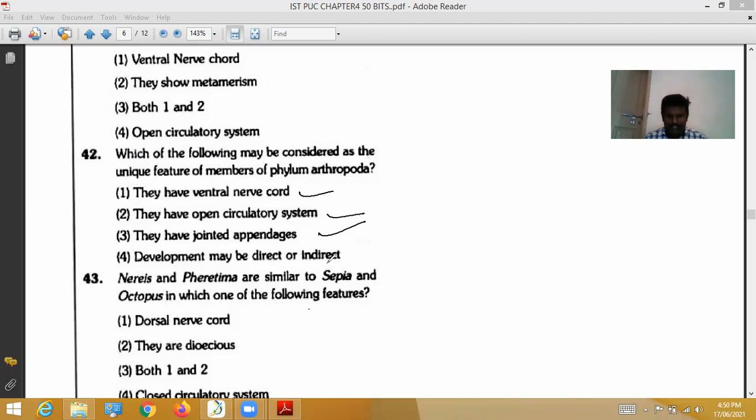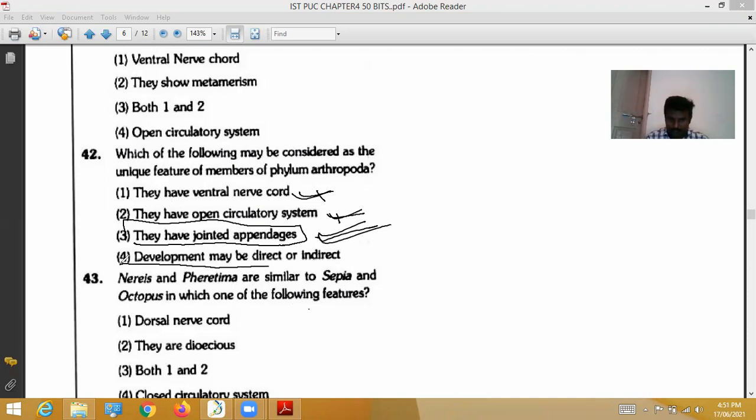Development may be direct or indirect. Here, a little correction: they have a double ventral nerve cord, so it is a wrong option. They have an open circulatory system. Which of the following may be considered as the unique feature of the members of phylum Arthropoda? They have asked for a unique feature. The open circulatory system is not a unique feature of arthropods. Unique means only that character should be possessed by that particular phylum. The open circulatory system and ventral nerve cord are possessed by other organisms also, so these two options are wrong. It is correct: only arthropods have jointed legs as a unique feature.